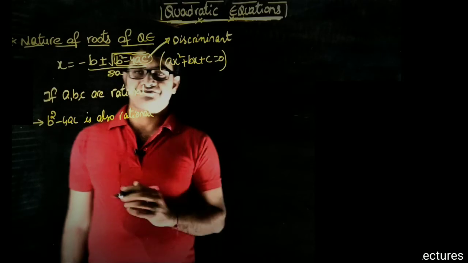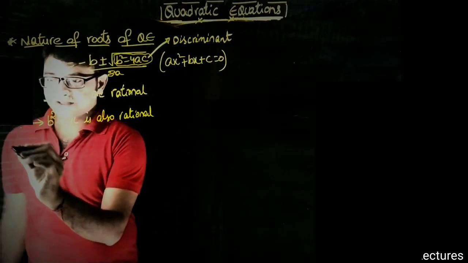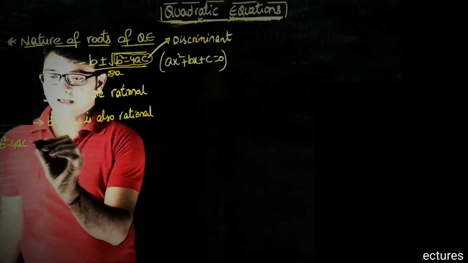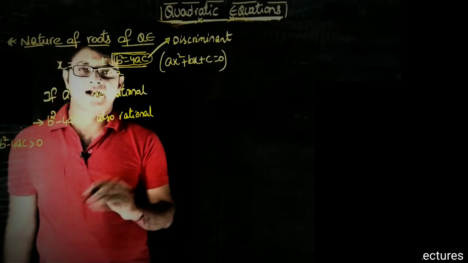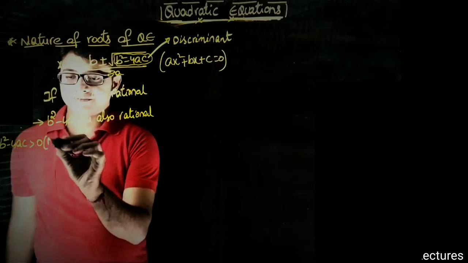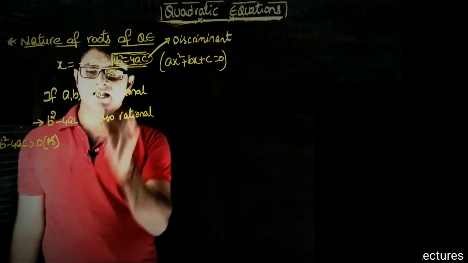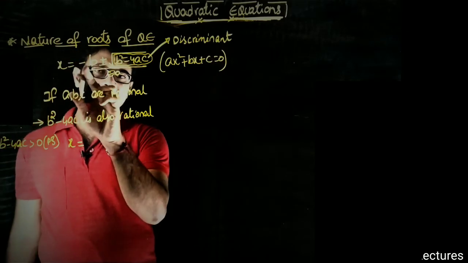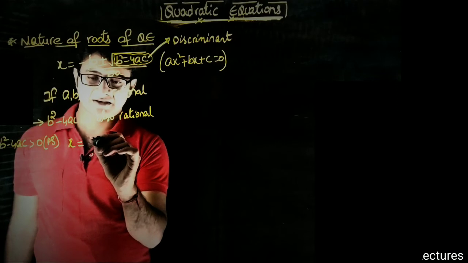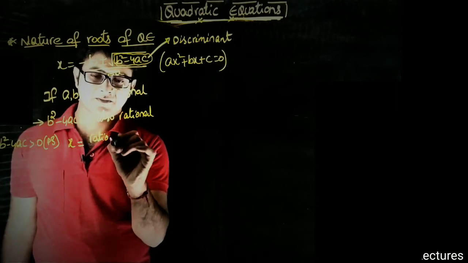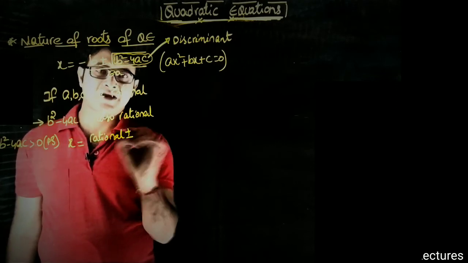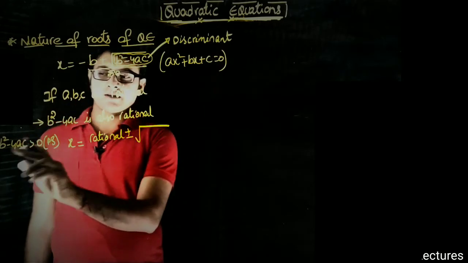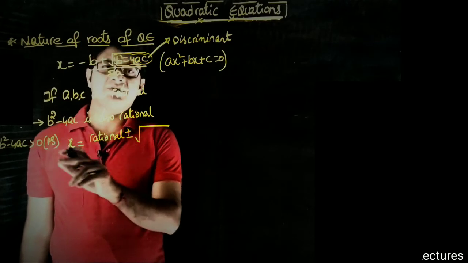Suppose b square minus 4ac is greater than 0 and it is a perfect square.